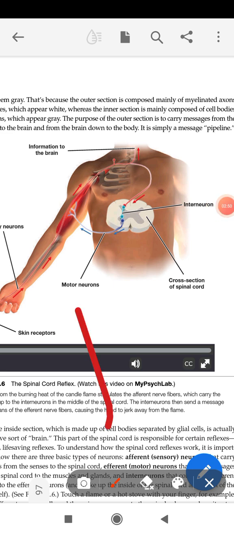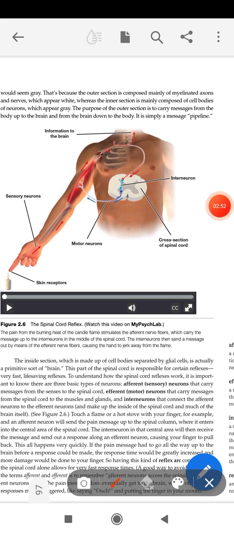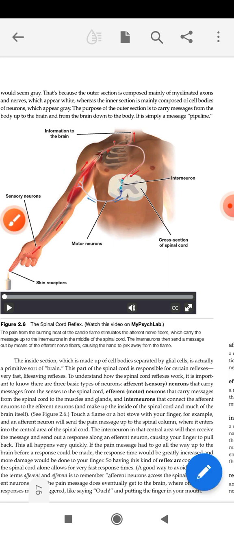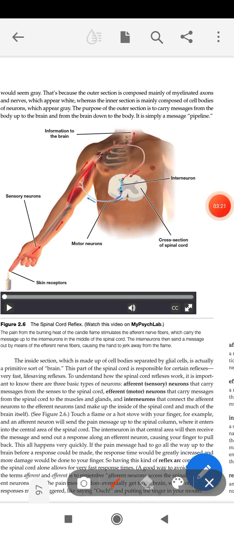Suppose these are the neurons. This is a neuron which is running through our hand. It may not be our right hand only, it may be left hand or any part of our body. This neuron is directly connected to our spinal cord. You may have heard about the backbone. I am telling you how our backbone is made. There is a structure like this.